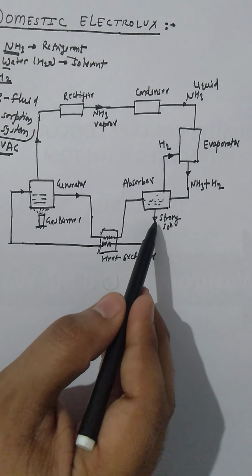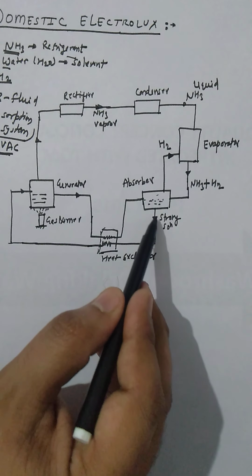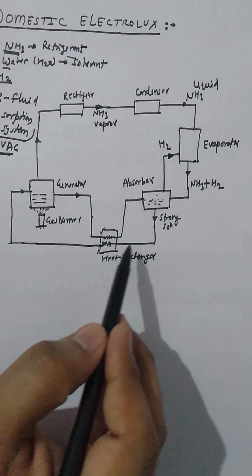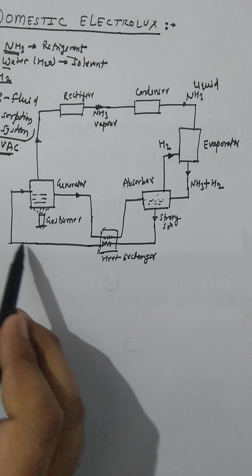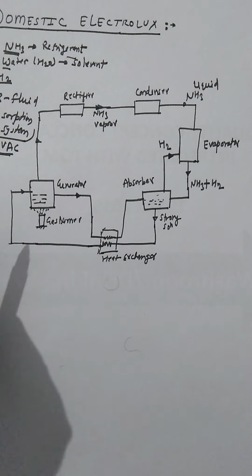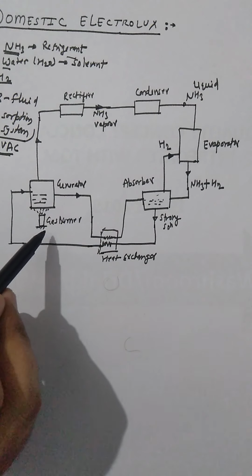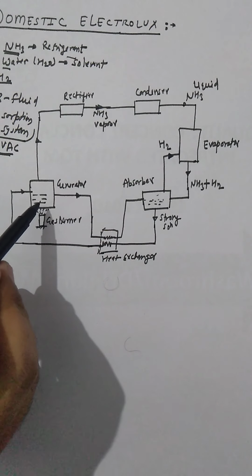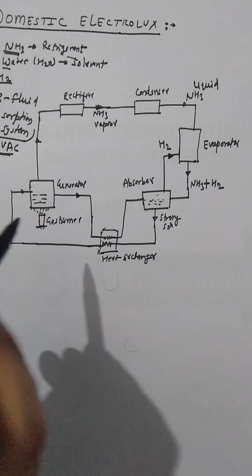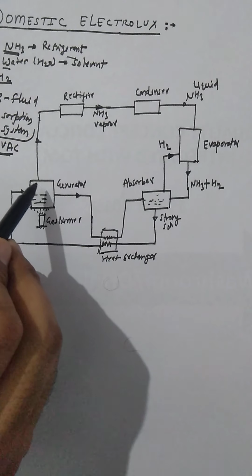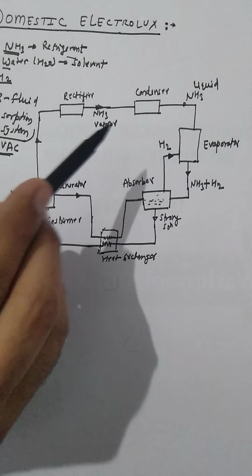and in the absorber, the strong solution is fed directly through heat exchanger to generator. In generator, what happened? We supplied heat by gas burner so that the ammonia evaporates quickly to condenser.